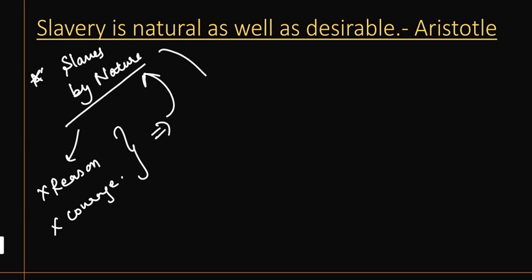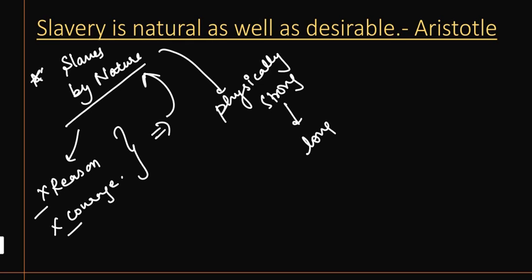So nature has not given them reason, has not given them courage, but has made them physically strong so that they can perform physical tasks for longer durations, right? For example, they can be employed in a factory, etc.